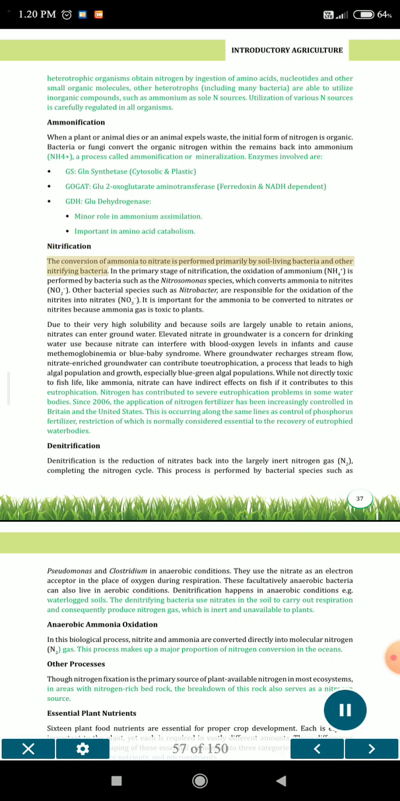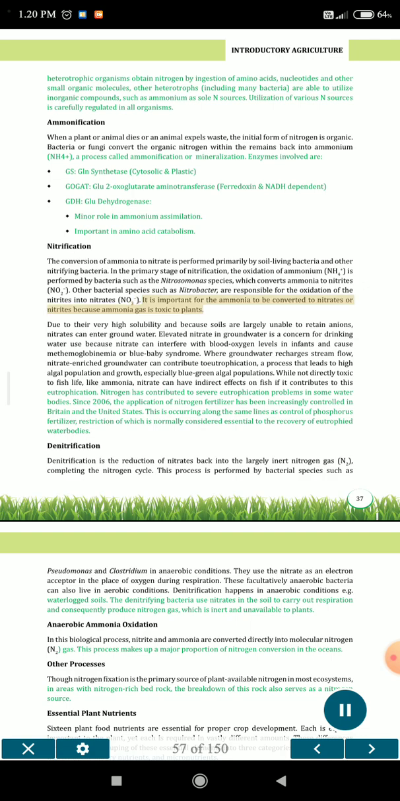Nitrification. The conversion of ammonia to nitrate is performed primarily by soil-living bacteria and other nitrifying bacteria. In the primary stage of nitrification, the oxidation of ammonium, NH4+, is performed by bacteria such as the Nitrosomonas species, which converts ammonia to nitrites, NO2-. Other bacterial species such as Nitrobacter are responsible for the oxidation of the nitrites into nitrates, NO3-.